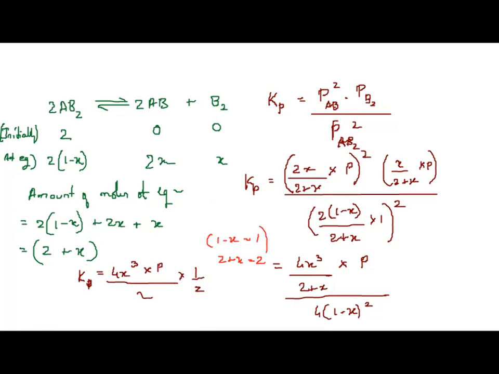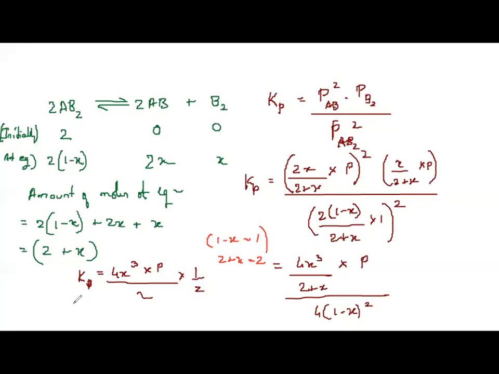Therefore Kp will be equal to 8, 4. So here I can write 8 Kp, or let me find it for X. X is equal to 8 Kp by 4P raised to 1 by 3.